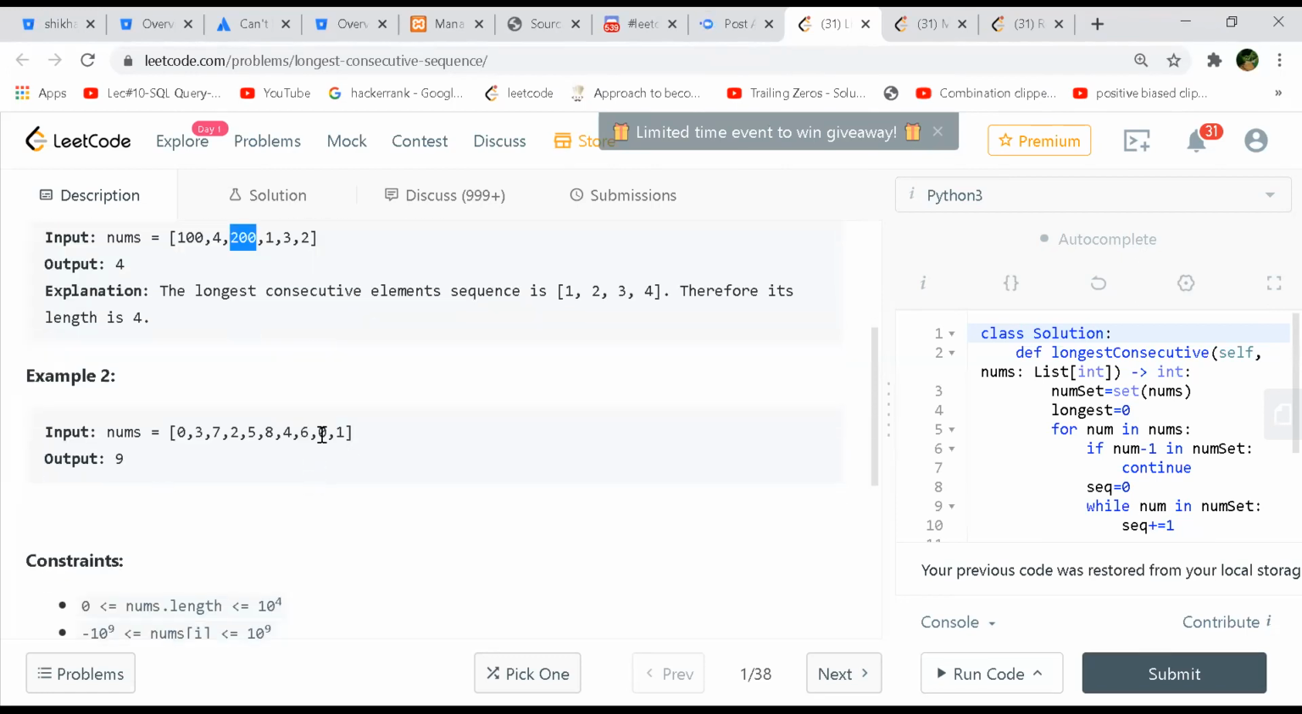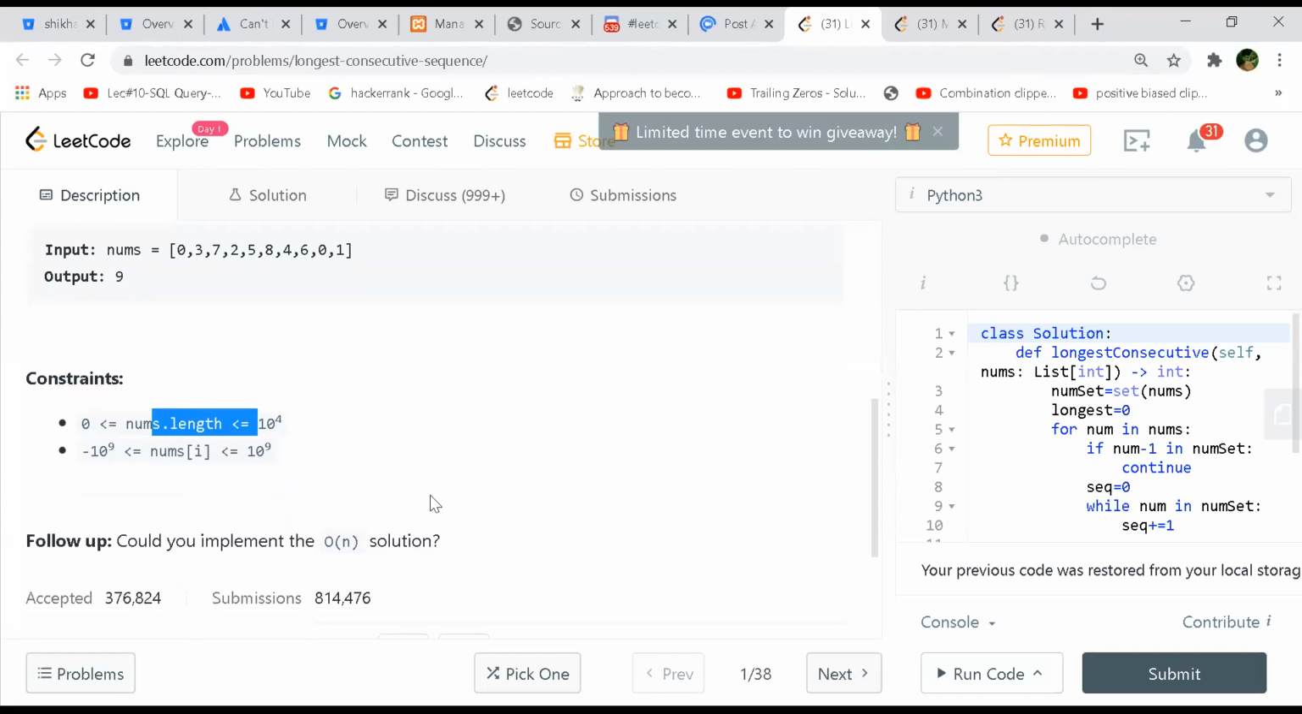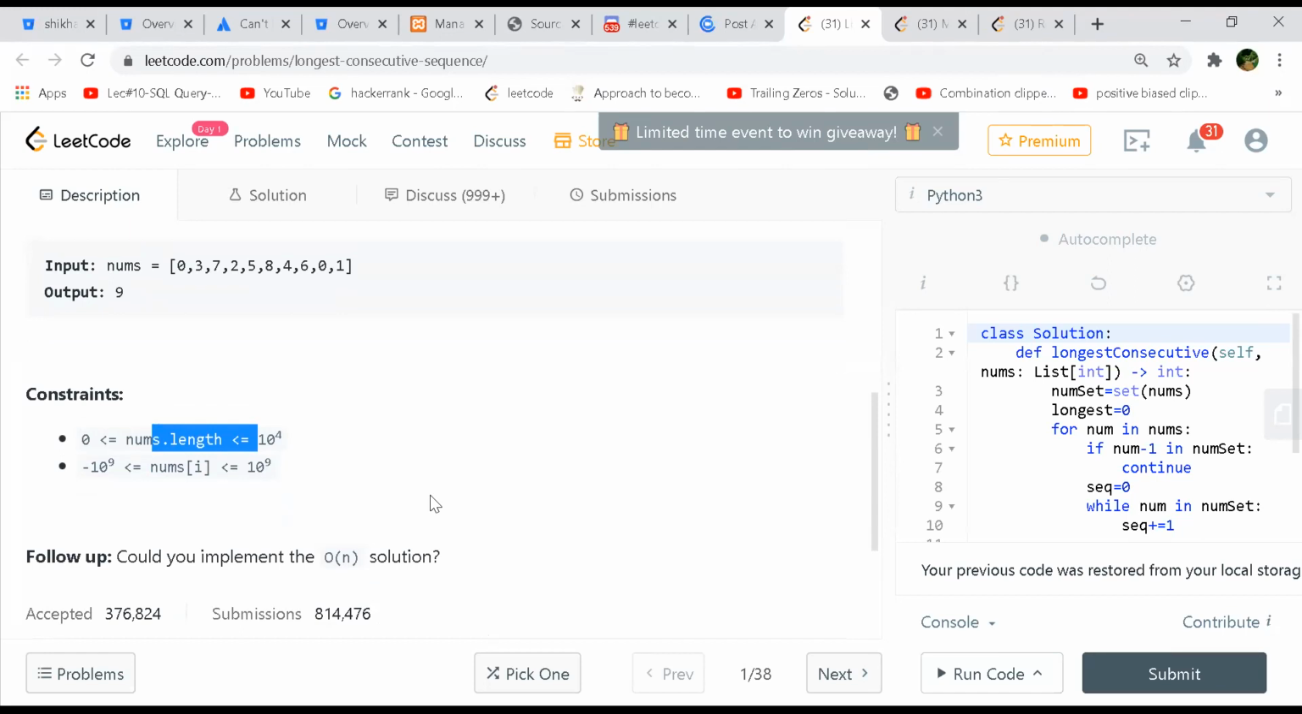And here, starting from 0, 0, 0, 1, 2, 3, 4, 5, 6, 7, 8, 9. So 9. And these are the constraints. Length will be 10 to the power 4 and numbers can go up to 10 to the power 9. And we have to implement it as a follow-up.